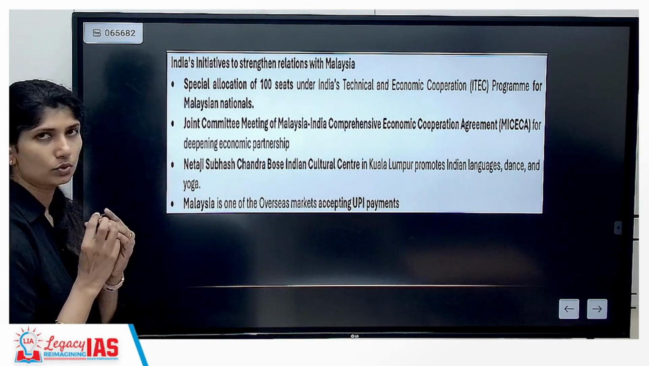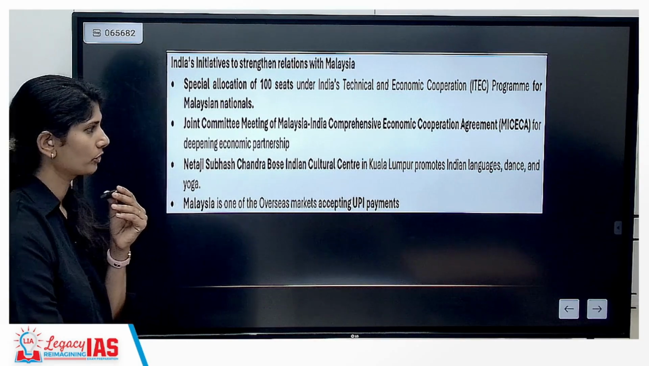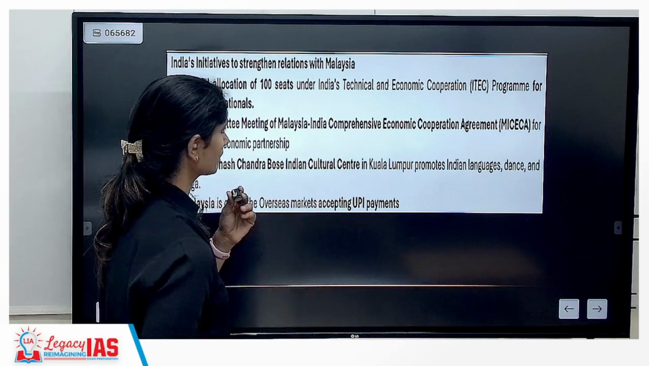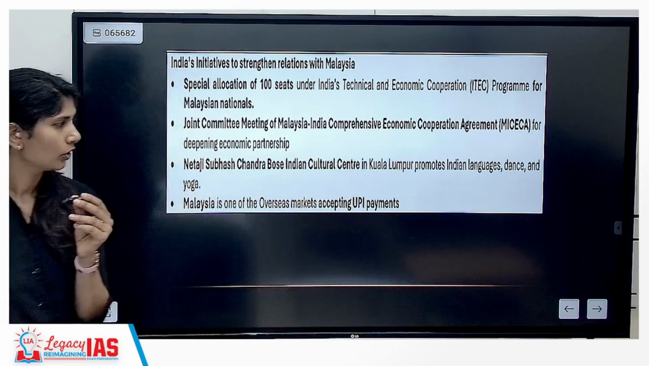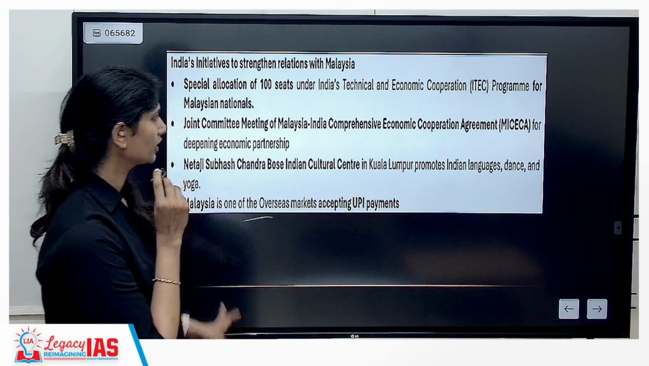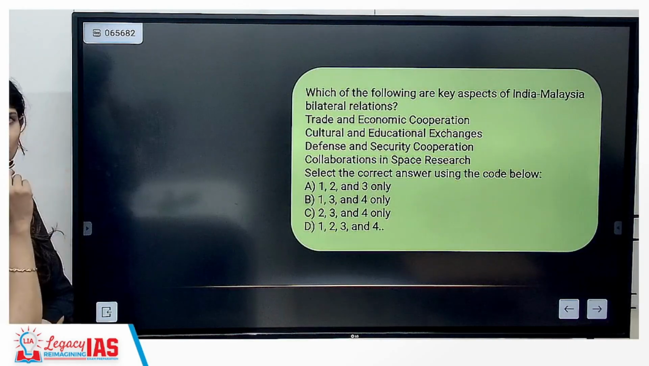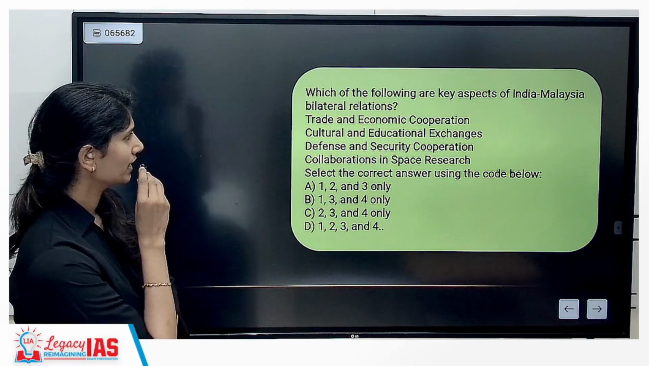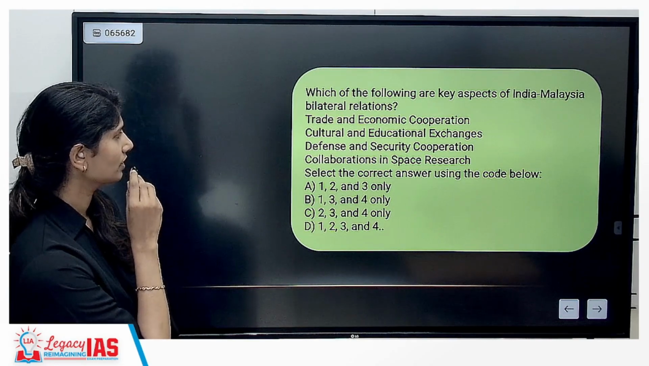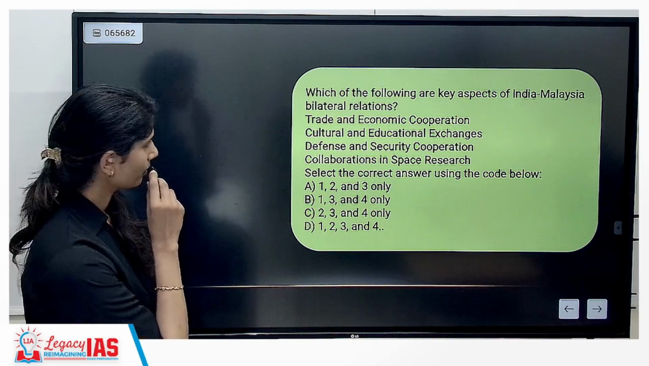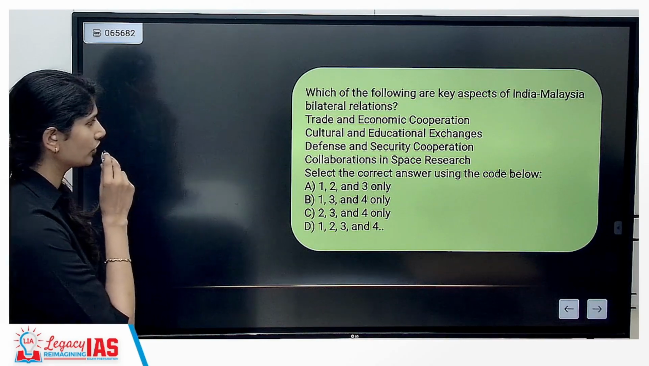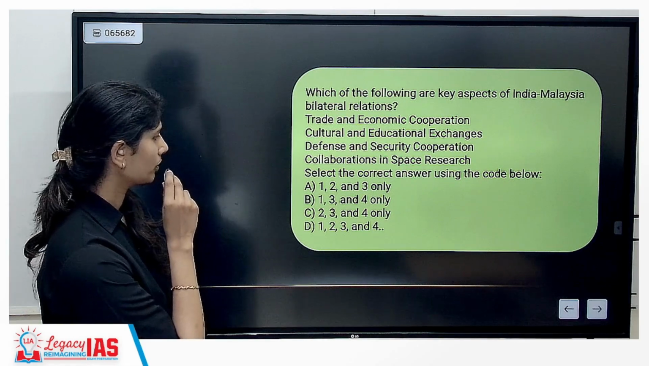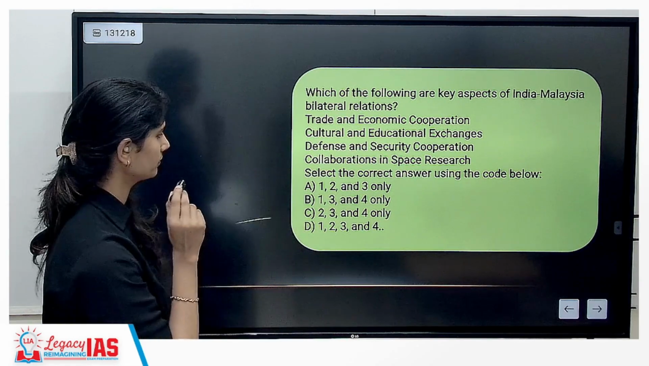Now, because we speak only from a prelims perspective, you should know the Netaji Subhash Chandra Bose Indian Cultural Center in Kuala Lumpur, and the promotion of the countries which are accepting UPI payments. This was one of the questions. Which of the following are key aspects of India-Malaysia bilateral relations? Trade and economic cooperation, cultural and educational exchange, defense and security collaboration, peace research. All four.